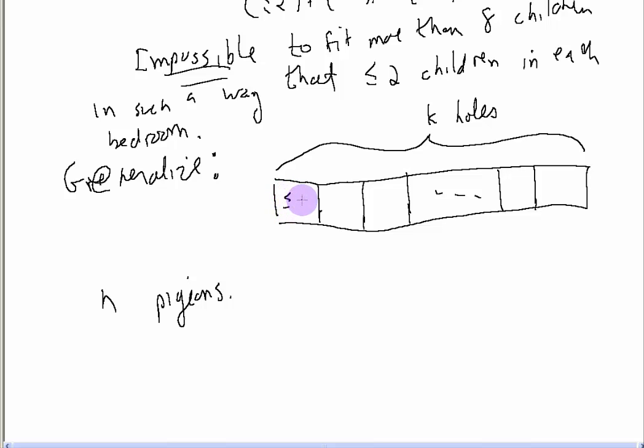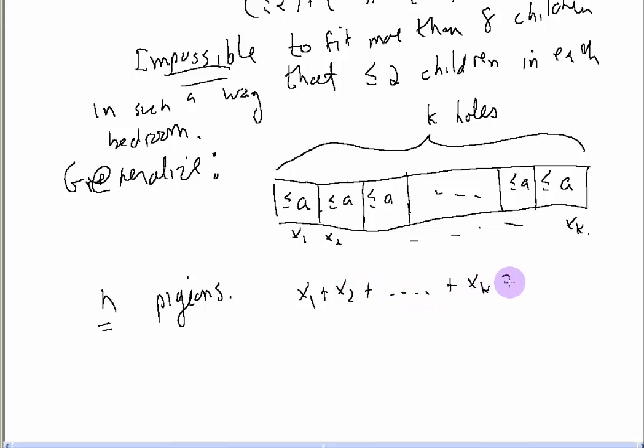Let's say I want less than or equal to A here, less than or equal to A here, and less than or equal to A in each hole. I'll call the number in this hole x1, x2, all the way up to xk. Now, what do I know about x1, x2 up to xk? That has to be equal to the number of pigeons. So I have x1 plus x2 plus ... plus xk is equal to n.